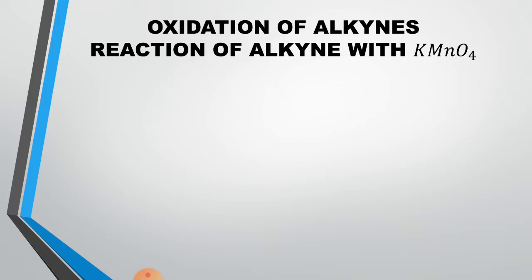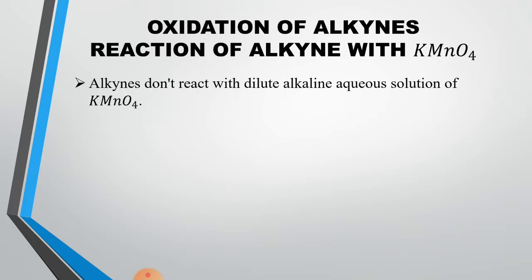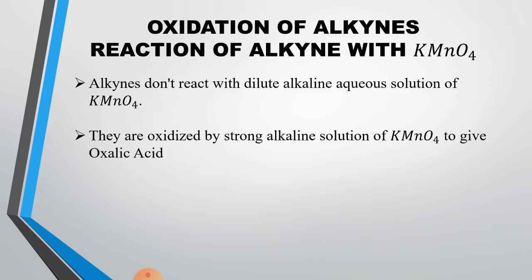The next reaction that alkynes undergo is the oxidation of alkynes, and this oxidation takes place in the presence of potassium permanganate. Alkynes do not react with a dilute alkaline aqueous solution of potassium permanganate. However, they are oxidized by a strong alkaline solution of potassium permanganate to give oxalic acid. This oxalic acid is the end product of this reaction.